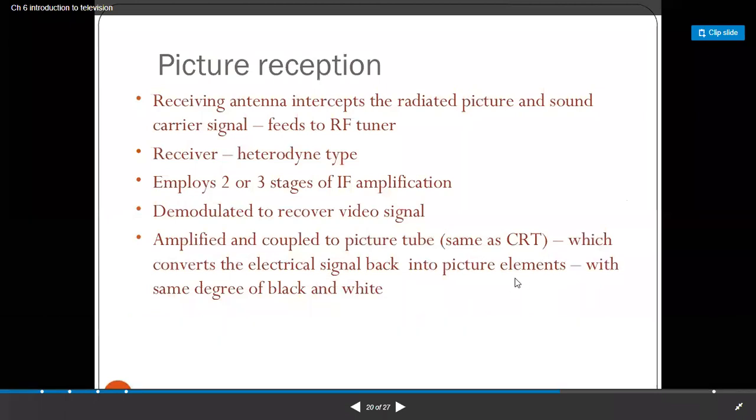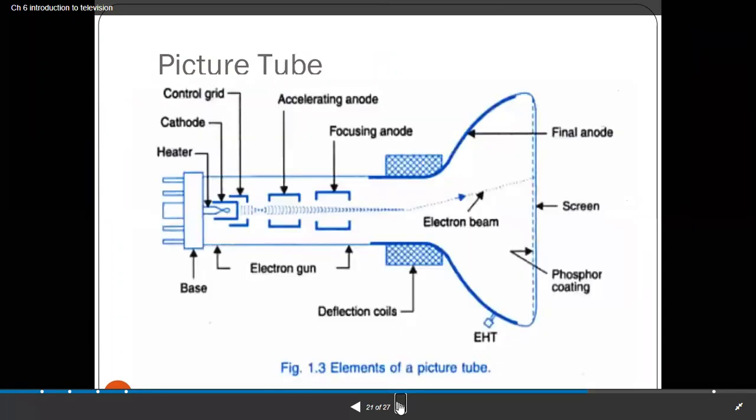And here in black and white, the same degree of black and the same degree of white. This one is the picture tube. Here the cathode emits the electron beam, then the accelerating anode, then the focusing anode, then the screen. On that screen the rays are striking. The phosphorus coating is available on the screen, and when the signal strikes that screen, it glows.